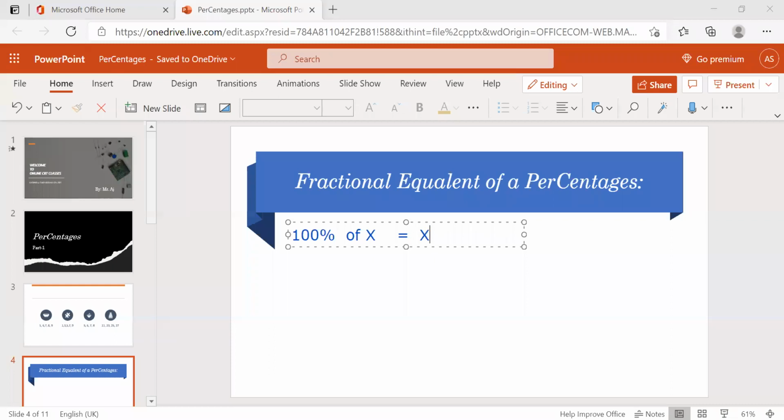Suppose 100% of 36, then what's the value? 36 only. 100% means you get the same value. This is the first point you should remember: whatever the value is, 100% of any value is the same value. Now we'll see the fraction equivalents.